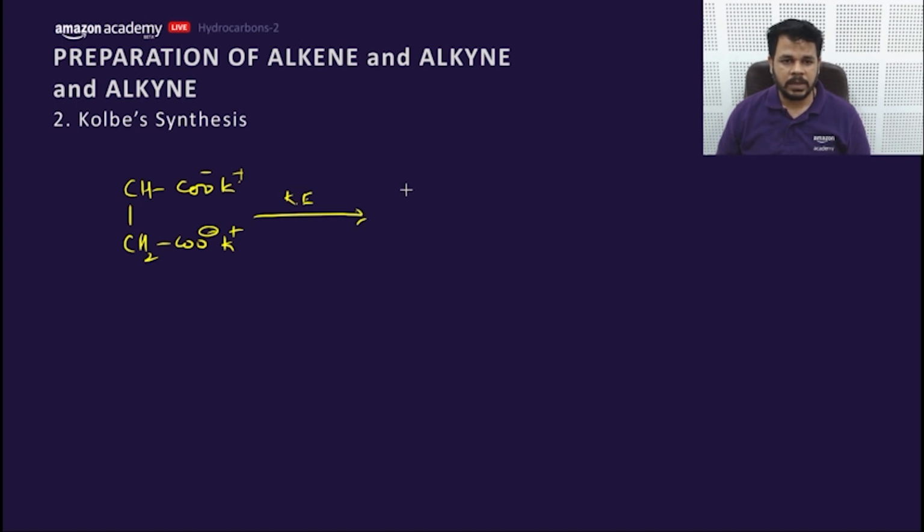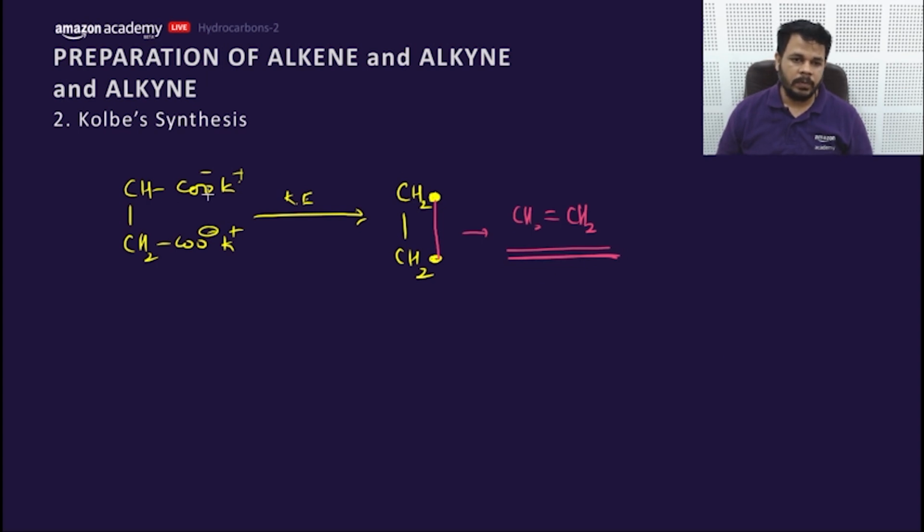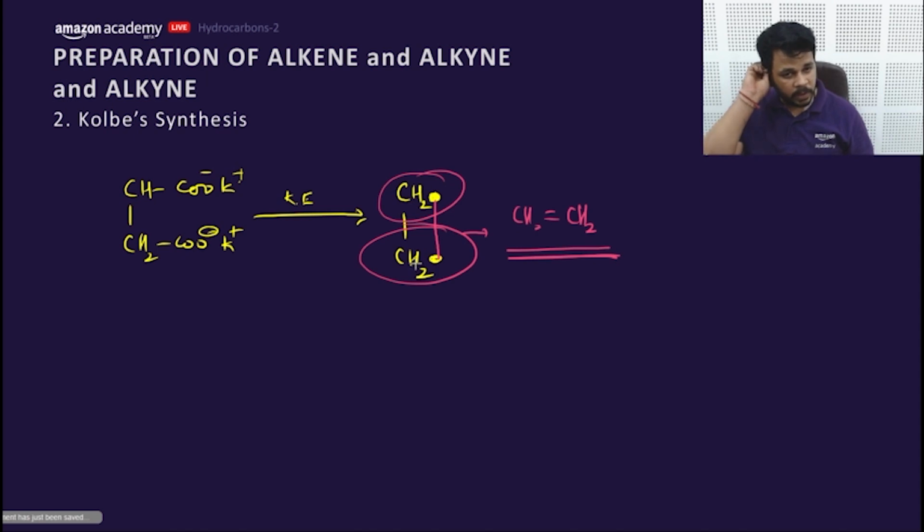The trick is to remove the CO2 and form a radical, remove the CO2 and form the radical. Now this bond will get formed and this alkene would be the product. So form the radical and then complete the product.